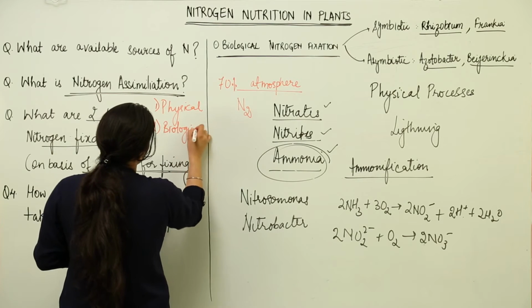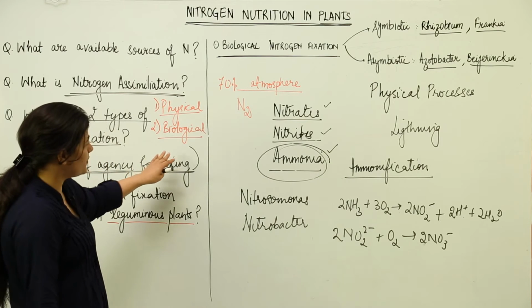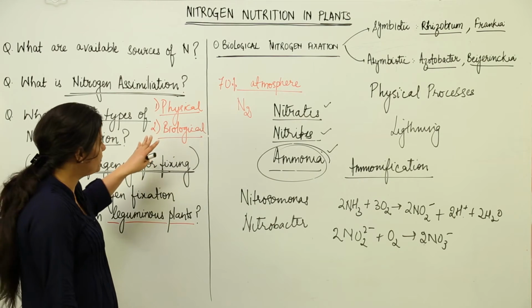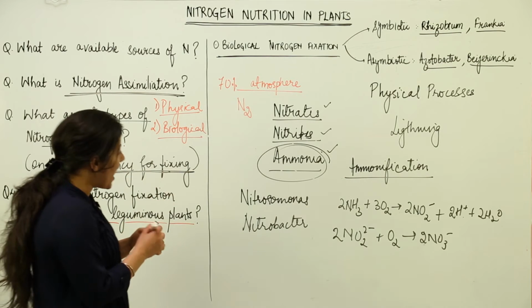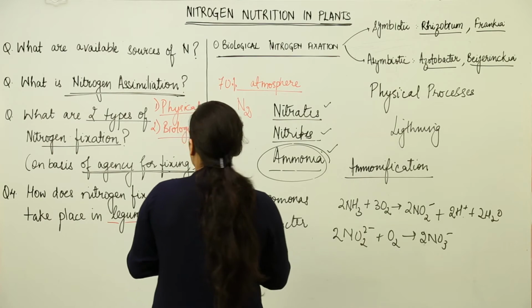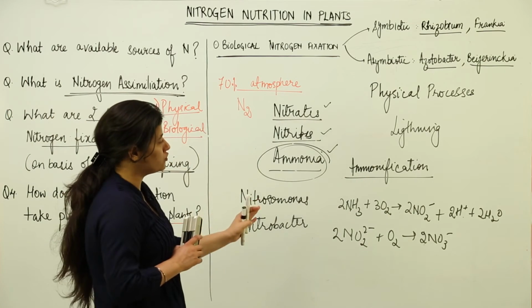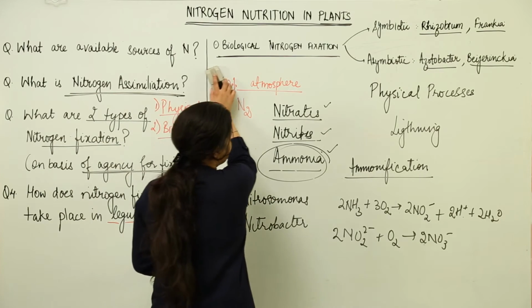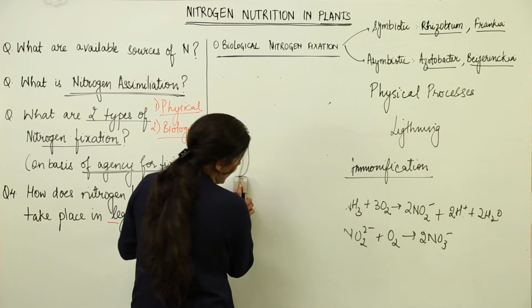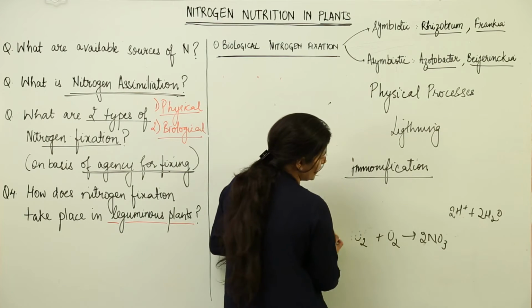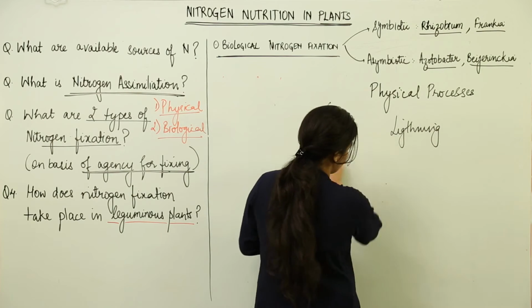In case of biological nitrogen fixation, there would be enzymes involved, and prokaryotic cells which would be involved for the fixation of atmospheric nitrogen into the plant, and for that they need to convert the atmospheric nitrogen into ammonia. Once it has been converted into ammonia, it would further undergo a few processes like reductive amination, which we are going to study.